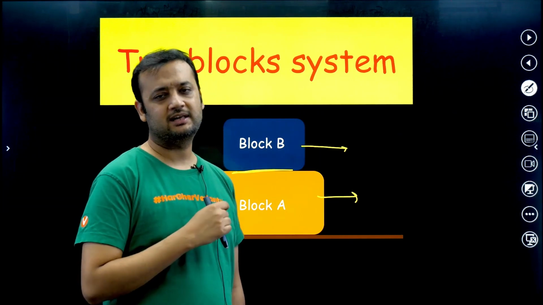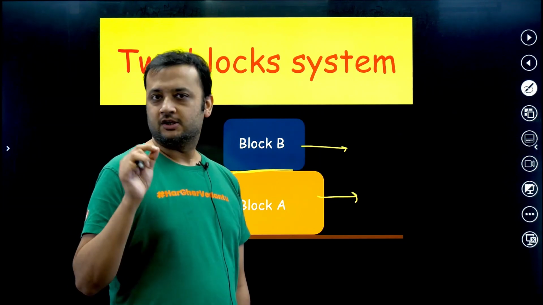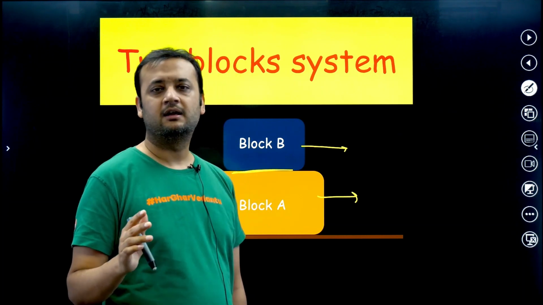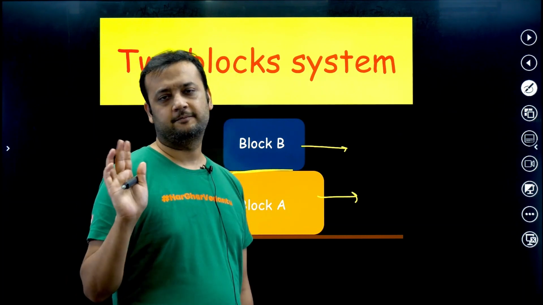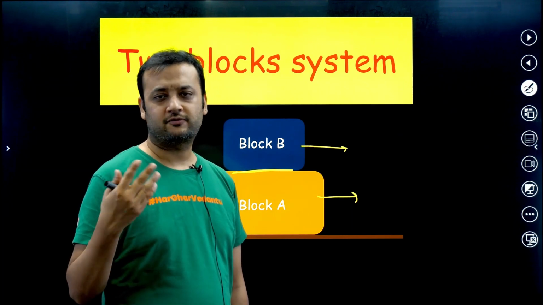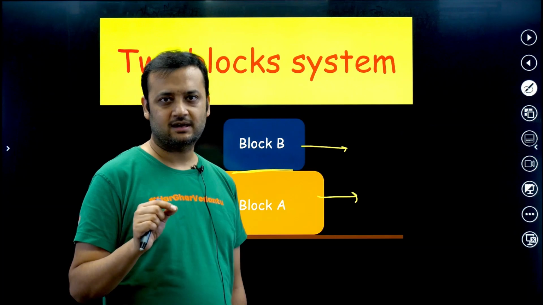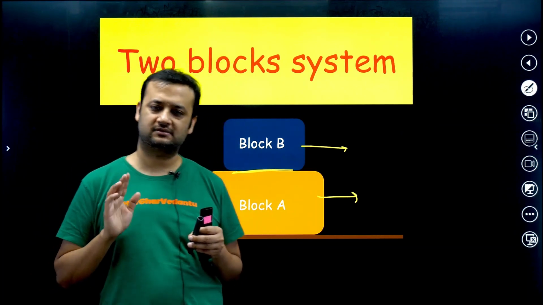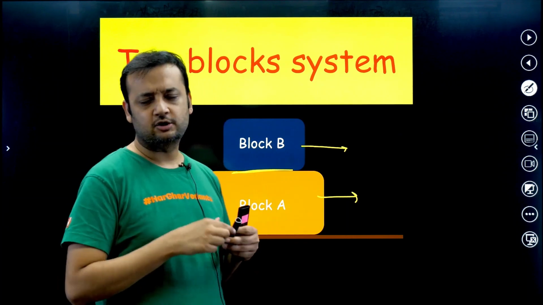I will explain with the help of a question only. Just remember my words. To find the direction of friction, assume friction to be absent. And now see the direction of relative slipping. I will apply this and you will understand. Trust me, you will understand. Just listen to me.